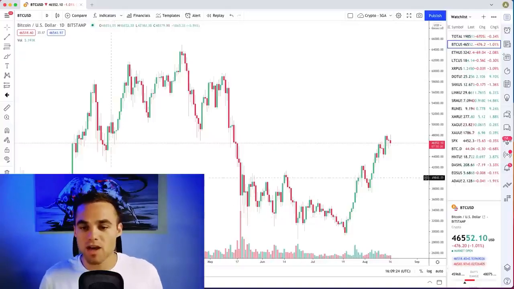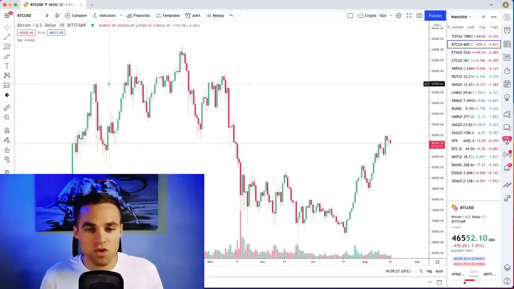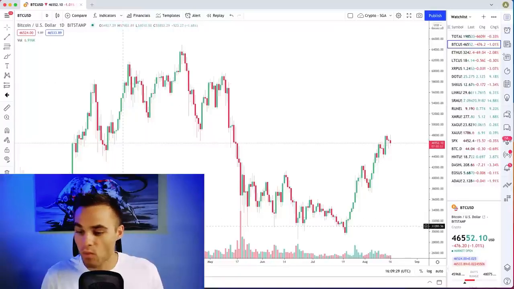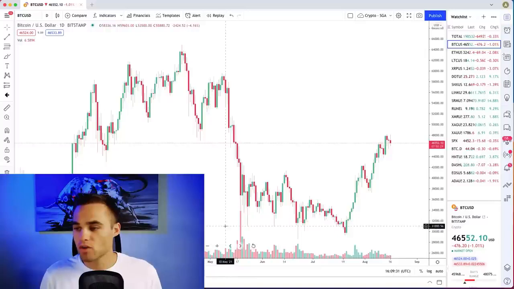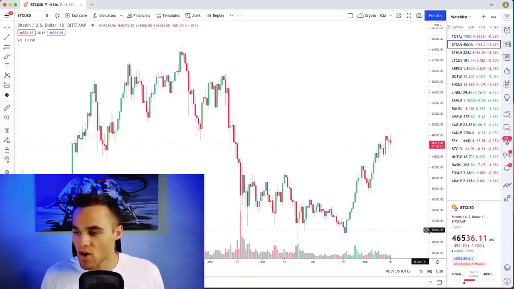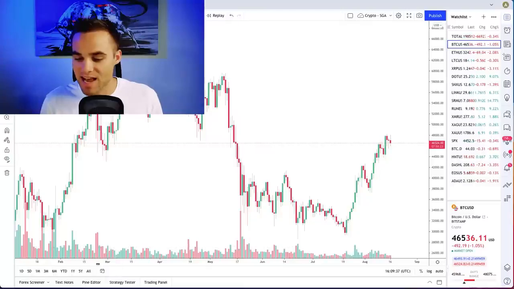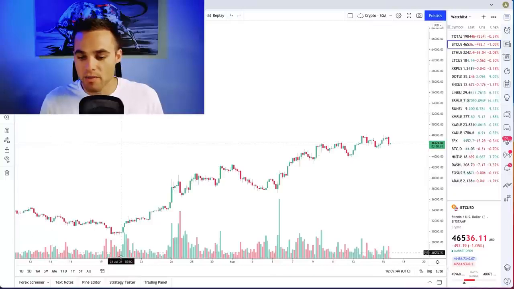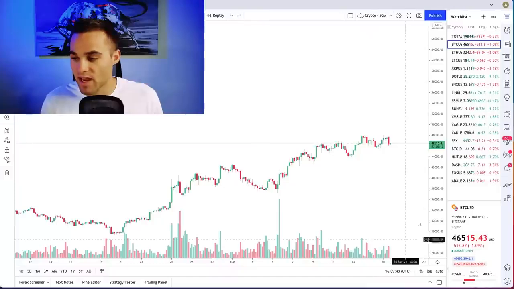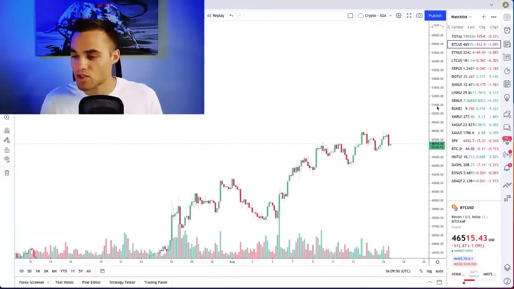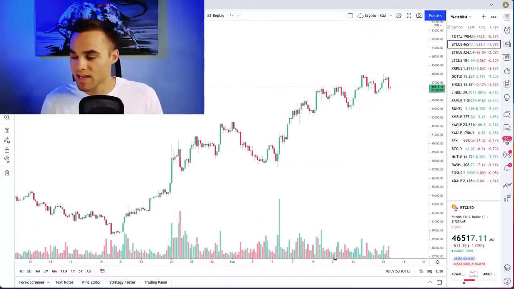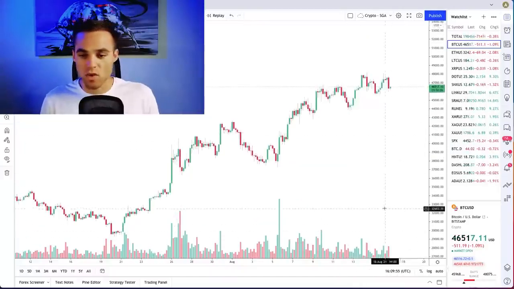The next thing that we're going to be talking about is the X and Y axis. When you're looking at a chart, you'll notice a few things. On this Y-axis here, we have price, and on this X-axis here, we have time. We can also change the time frame, which we're going to get into later, but basically you'll see that the time changes down here. The date and where the price has been at also changes here. Okay, so this is the X and the Y axis.